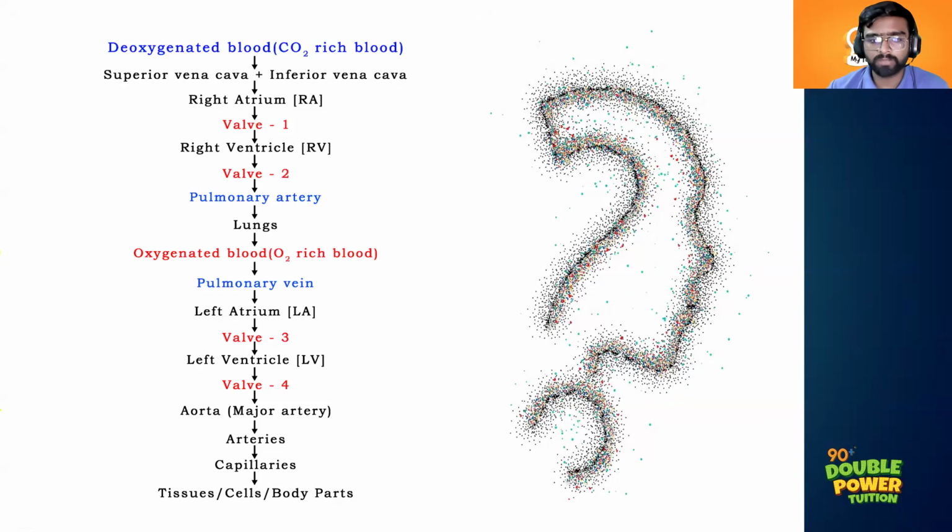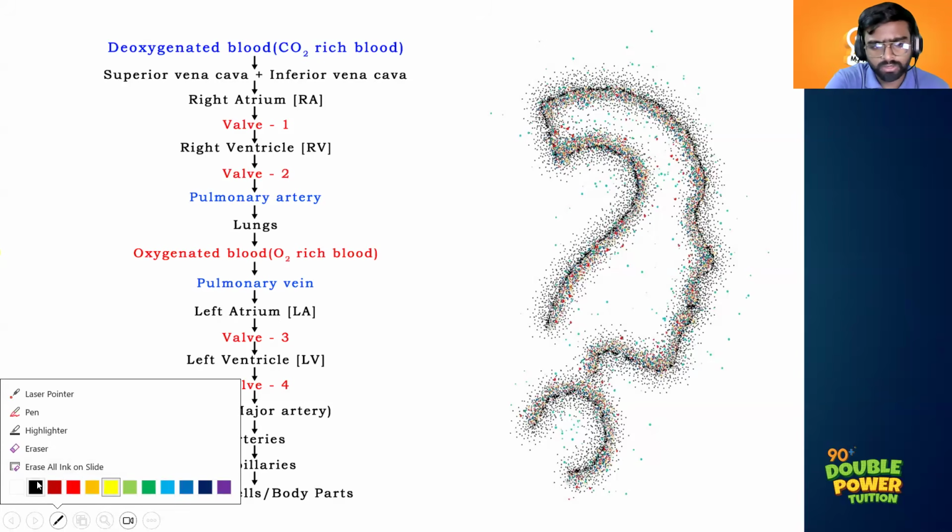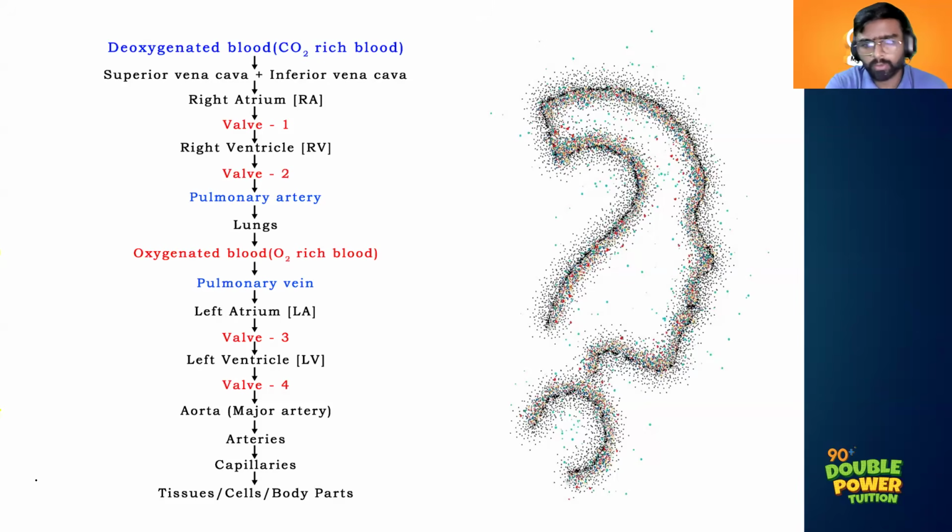You will be using a pen in the exam, so blue and black. You can write the rest of the things in blue and mark the deoxygenated blood with black. The valves, deoxygenated blood, oxygenated blood, pulmonary artery, pulmonary vein, these things you can mark with different colors.